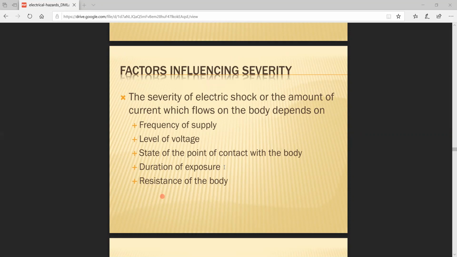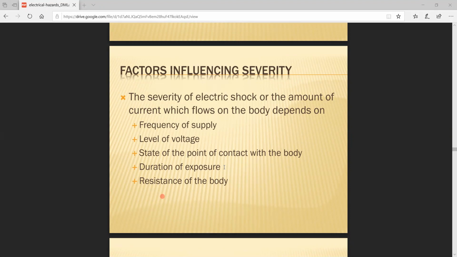Electric traction uses 25 kV, that means 25,000 volts. So the current value as well as the voltage value is entirely different. If the voltage value increases slightly, within a fraction of a second the body will quickly burn out.